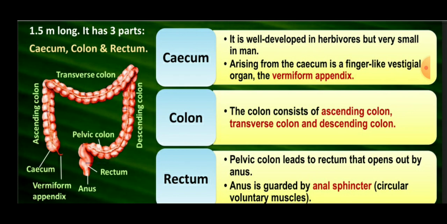Children, you know that the vermiform appendix is a vestigial organ arising from the cecum. The cecum is well developed in herbivores, but it is very small in man. The last part, the anus, is guarded by the anal sphincter. Okay children? So I hope this topic is clear to you.